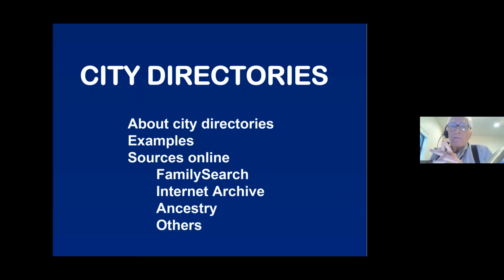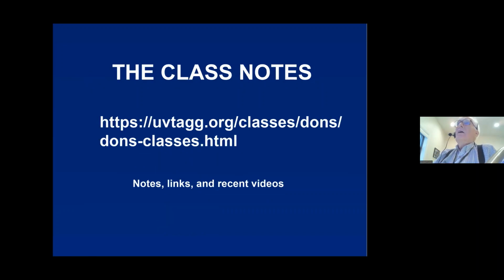Internet Archive is an organization that posts things that are out of copyright, so there's just lots of stuff, whether it's books, movies, magazines, TV shows, everything you can think of that's out of copyright is on there. Ancestry has major collections, and there are lots of others. You'll see lots of others in the notes.